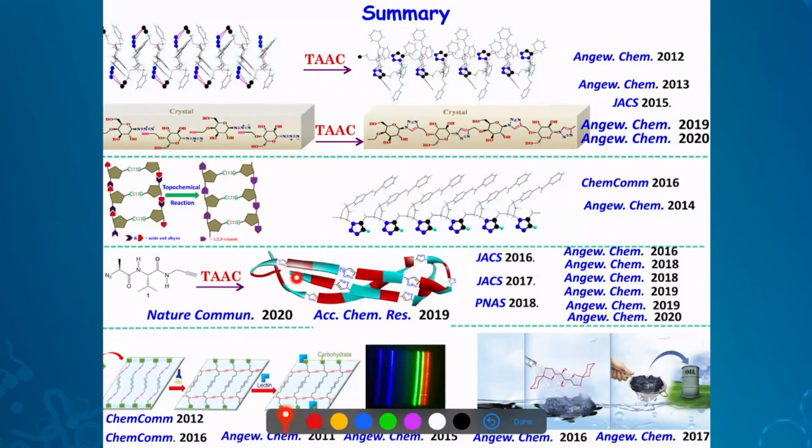Then we went to peptides. We can make peptides and make pseudo proteins, and we have made again several pseudo proteins. And we also do other topochemistry. This is alkyne, PDA or diacetylene polymerization. We do topochemistry on this also to make different functional polymers.